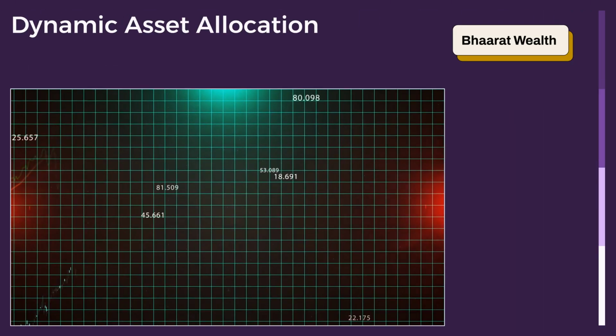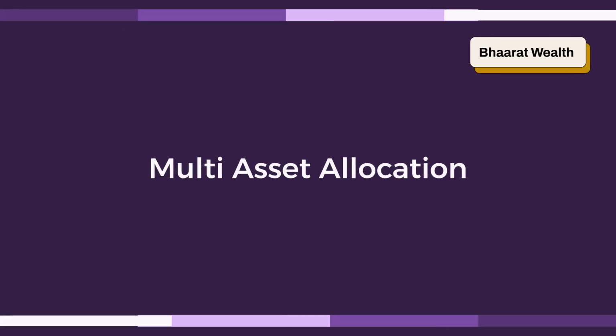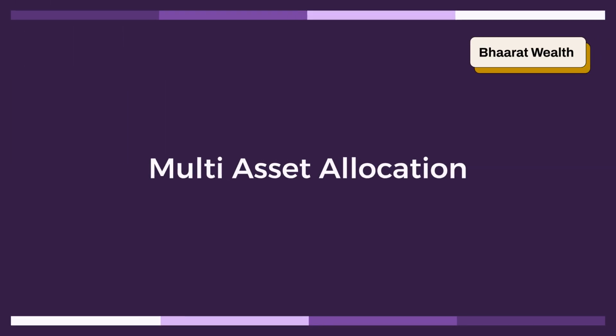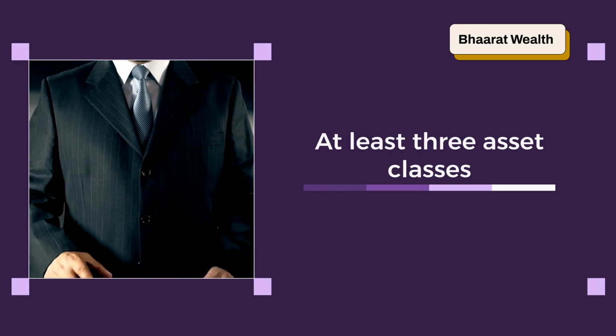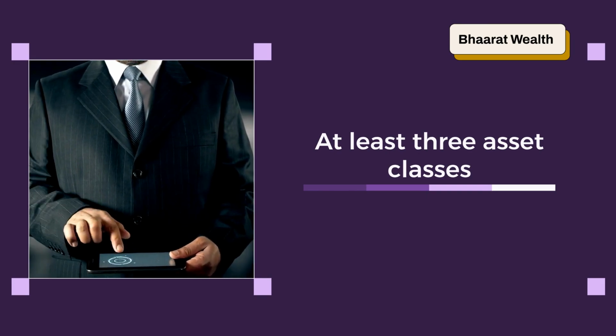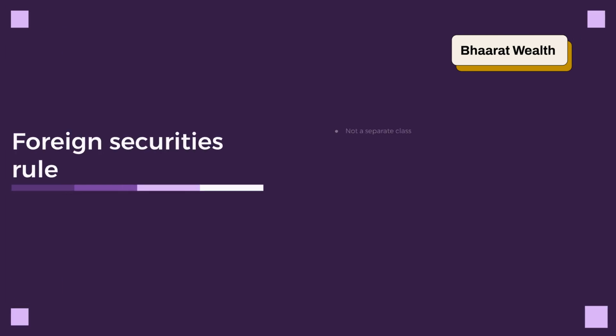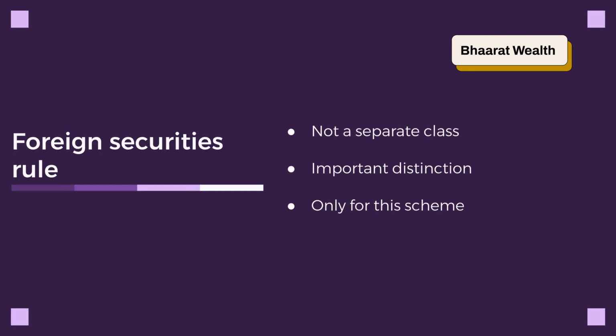The dynamic asset allocation or balanced advantage fund is an open-ended fund where investment in equity and debt is managed dynamically based on market conditions. Moving on to multi-asset allocation, this scheme is designed for broader diversification. This fund must invest a minimum of 10% each in at least 3 distinct asset classes. A key rule for multi-asset allocation is that foreign securities are not treated as a separate asset class.